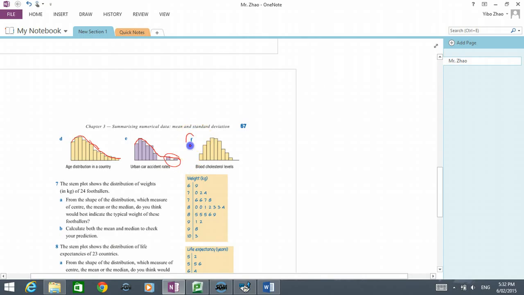Graph F, I believe, is symmetrical. It's at least approximately symmetrical, so the median and the mean should be approximately the same or similar. So for question F, I can use the mean as the measure of the center of the distribution. So this is question 6.